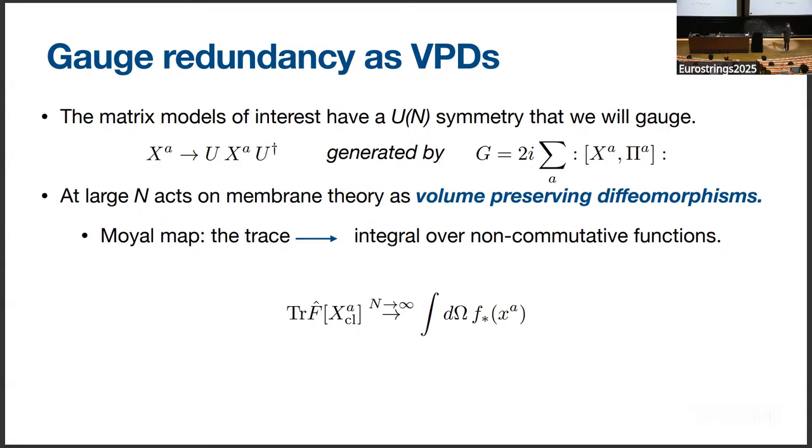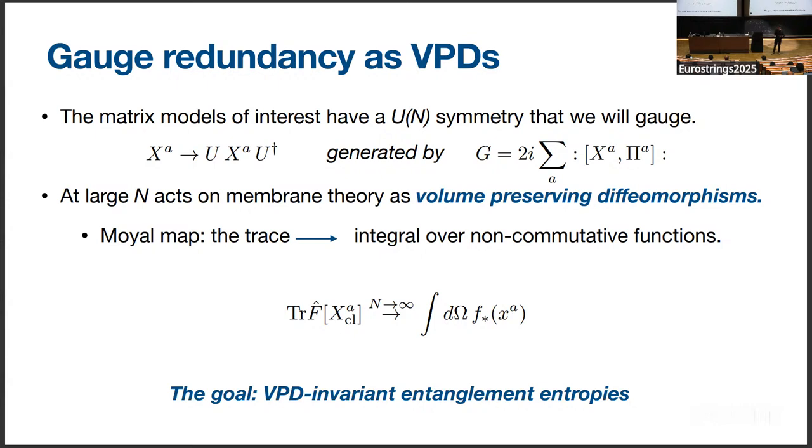So one way to think about this is that there exists a Moyal map that maps matrix functions to non-commutative functions on the membrane. And underneath this map, the trace over those matrix functions corresponds to an integral over the non-commutative functions. And since this conjugation by U(N) preserves this trace, that means whatever is acting on the membrane theory is going to preserve this integral for any polynomial function, and so it has to preserve the volume form itself. And so these are volume-preserving diffeomorphisms. And so another way of thinking of what this talk is about is defining volume-preserving diffeomorphism invariant entanglement entropies for D-branes.